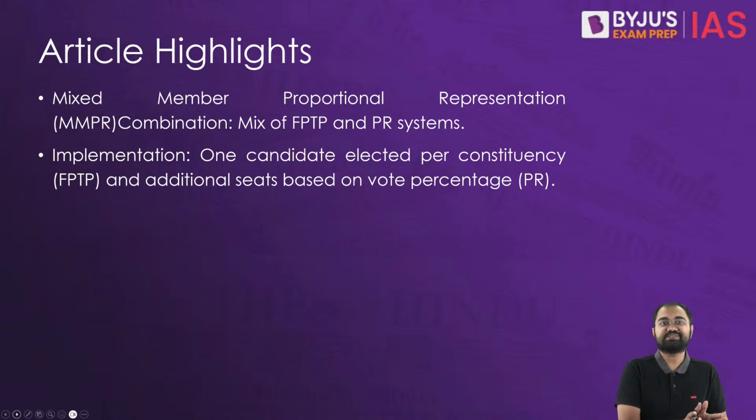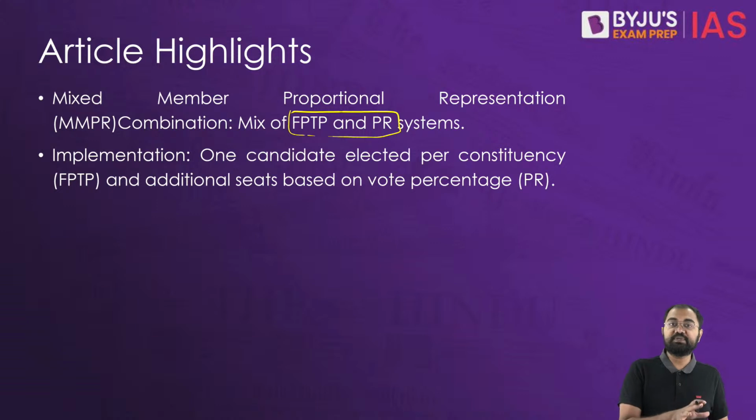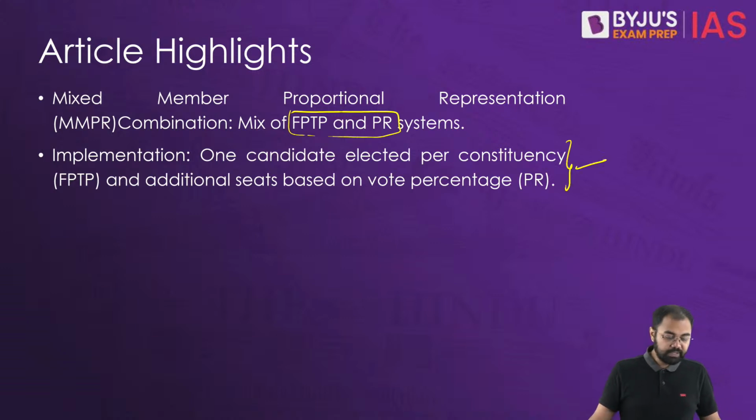There is another system, called the mixed member proportional representation. This combines both the FPTP and the PR systems. The candidates are elected through the FPTP system from the territorial constituencies, and additional seats are allocated based on the party's vote percentage as well. So these are implementations that are often looked upon: one candidate elected per constituency, and then additional seats based on the vote percentage.